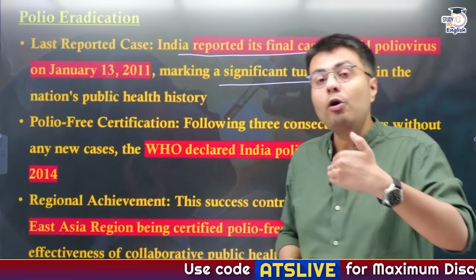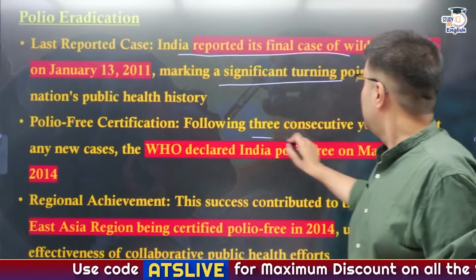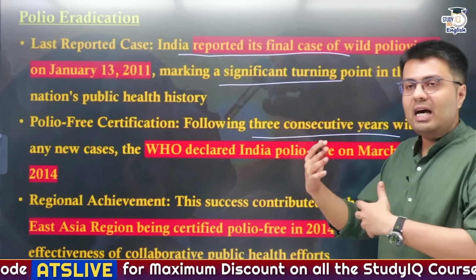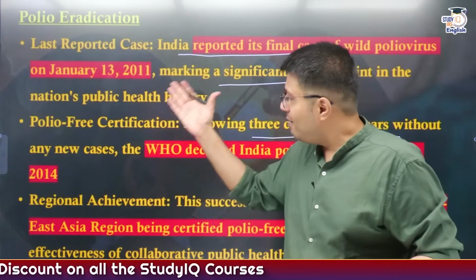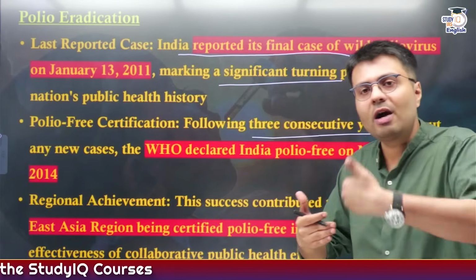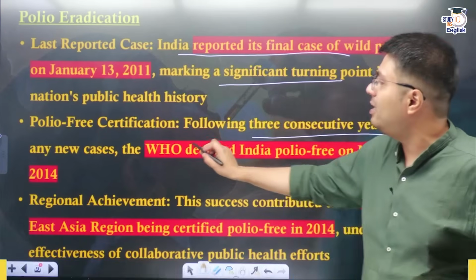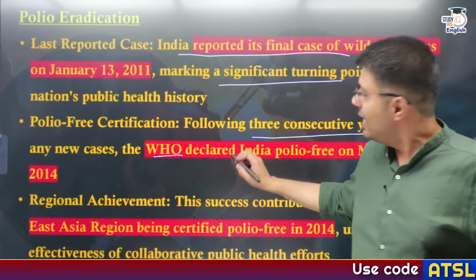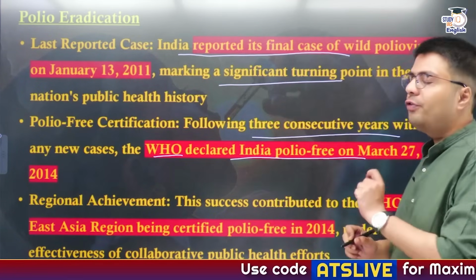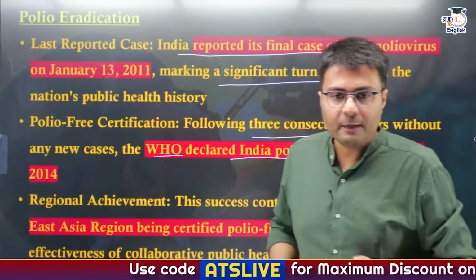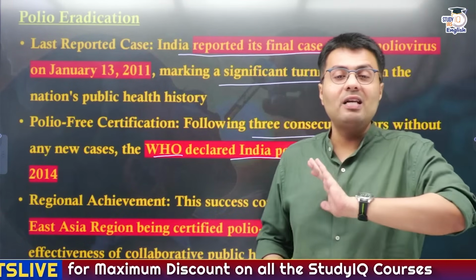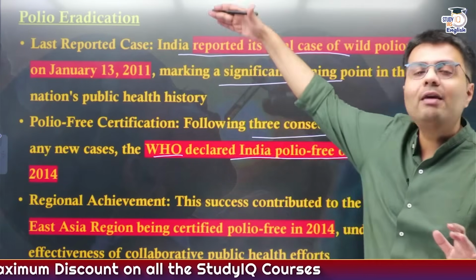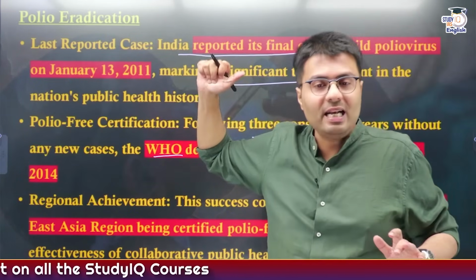India got a polio-free certification after 3 consecutive years, because after 2011 India did not report a polio case, and because no case came for 3 continuous years, the World Health Organization declared India polio free in 2014. So since 2014, India has been polio free, though it actually eliminated this disease back in 2011.